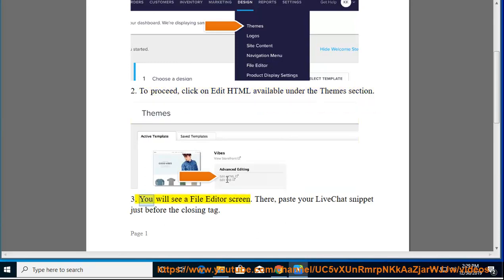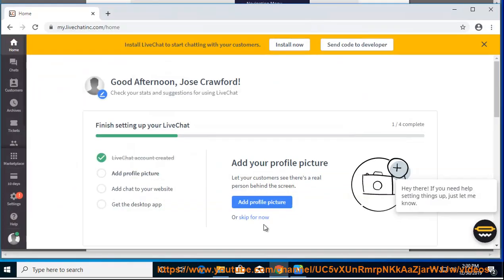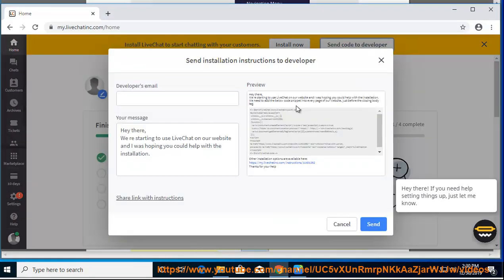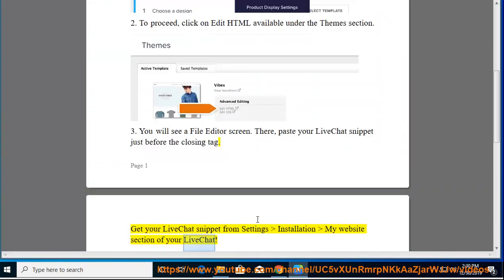3. You will see a file editor screen. There, paste your LiveChat snippet just before the closing tag. Get your LiveChat snippet from the Settings, Installation, My Website section of your LiveChat.